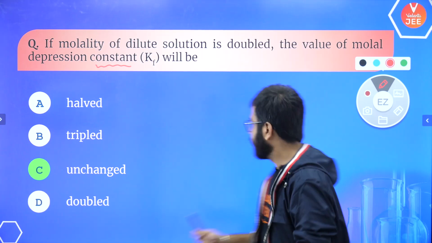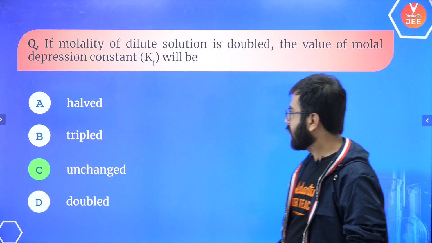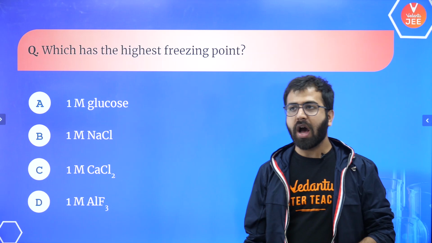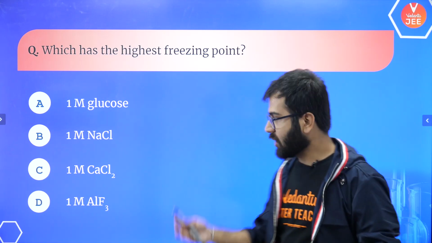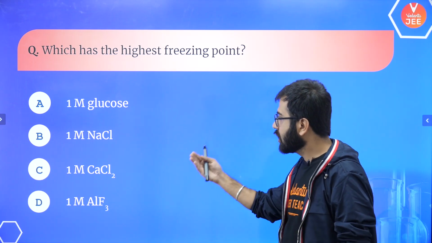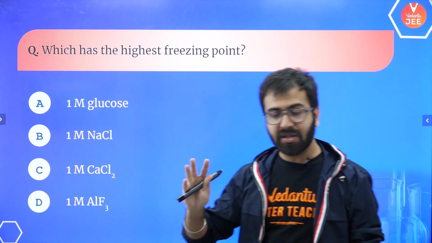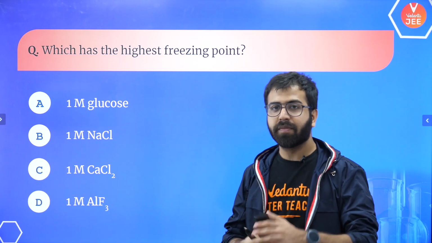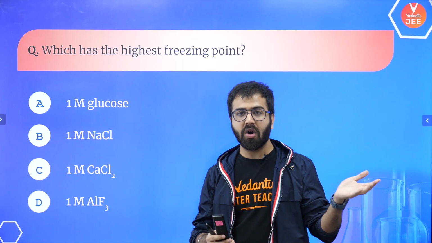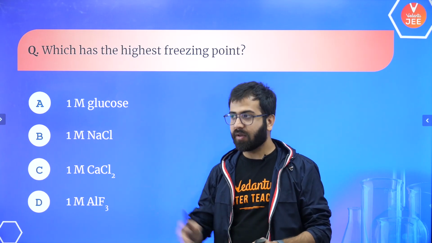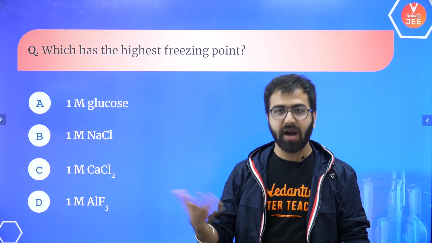Okay, so now let's quickly get into the next one. Which of them is having the highest freezing point? If we have such kind of solutions, 1 molar of glucose, we have to talk about the highest freezing point. You don't have to get confused over here. We are not talking about the lowest freezing point, which is the one that freezes at a lower temperature. We are talking about which of them is actually going to have a higher freezing point.